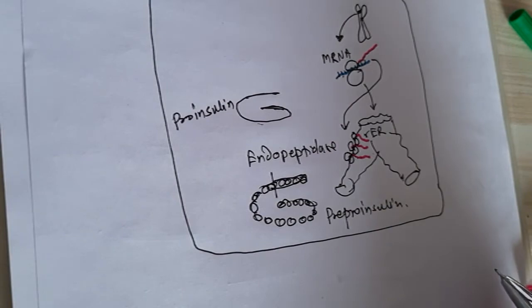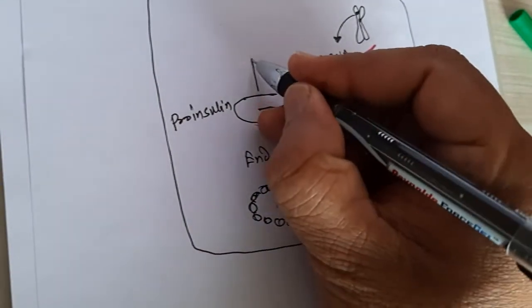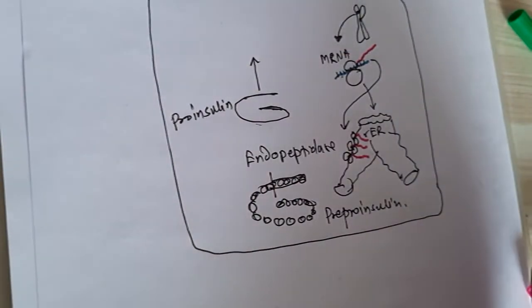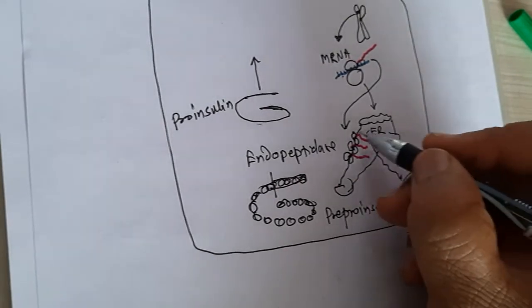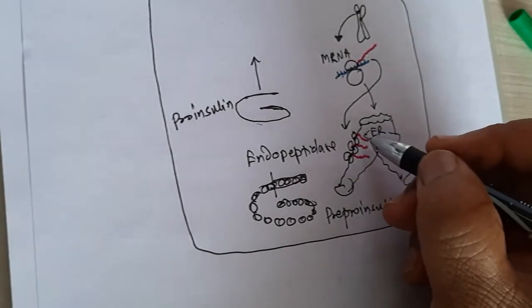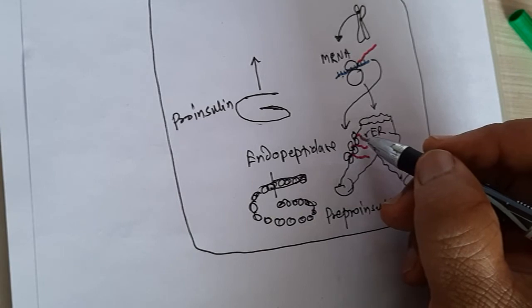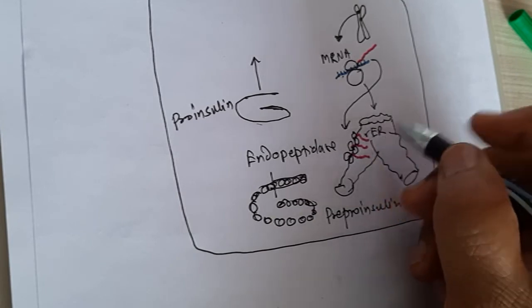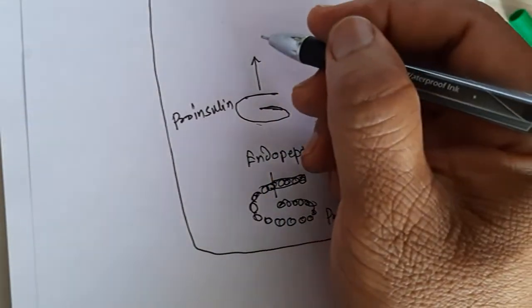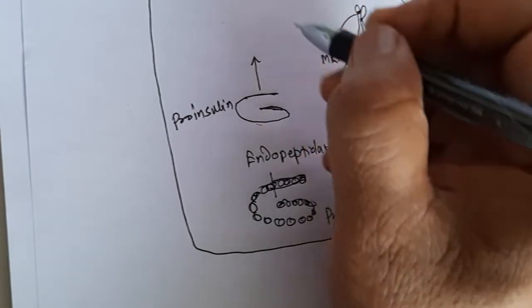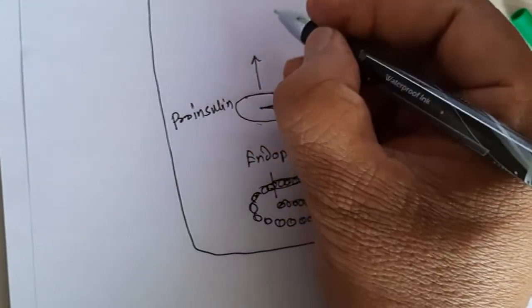Now this proinsulin is carried in vesicles that bud from the rough endoplasmic reticulum to the Golgi apparatus.